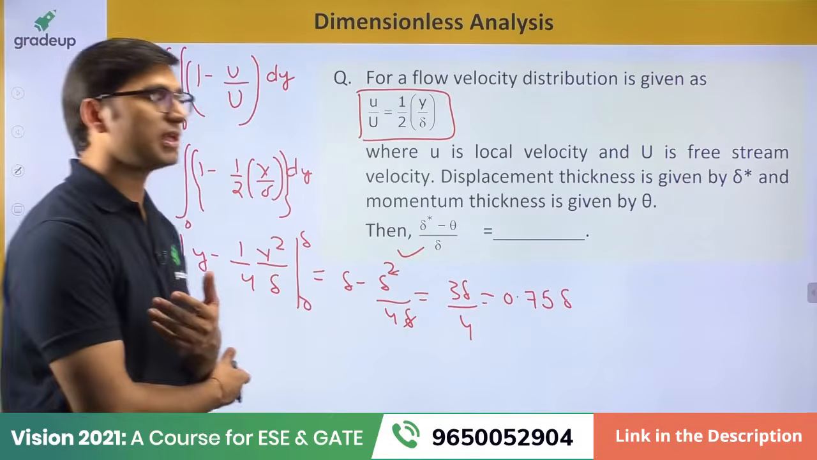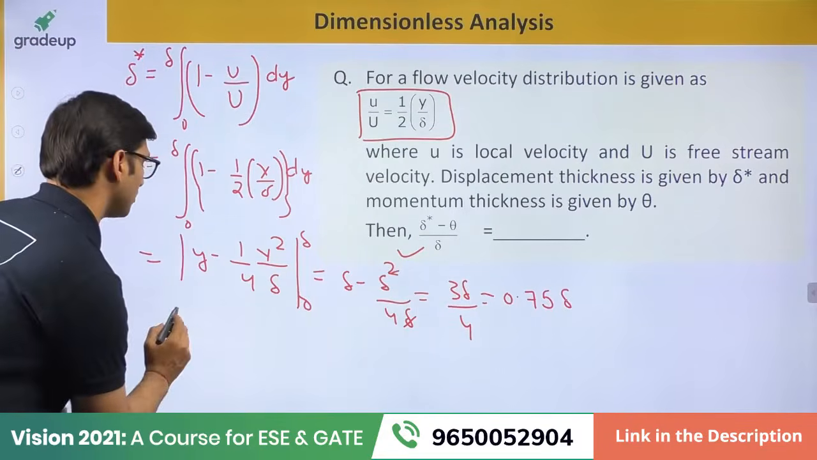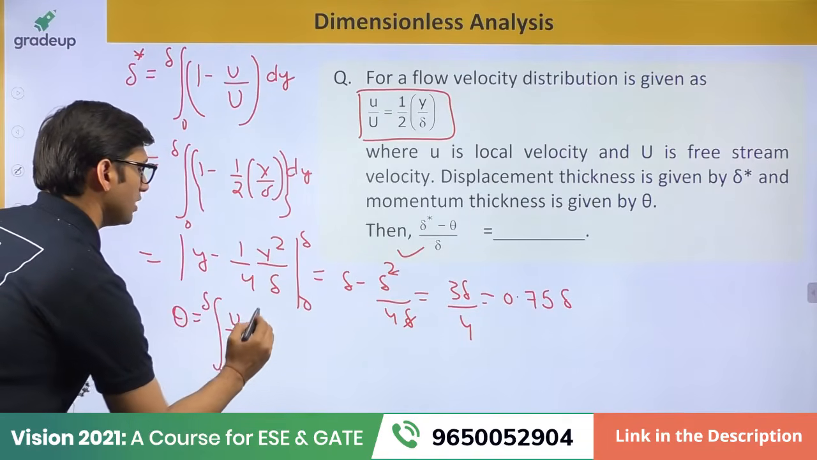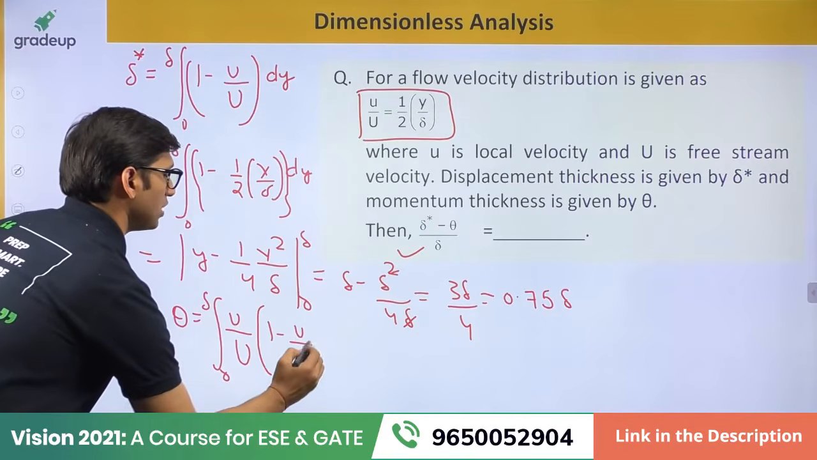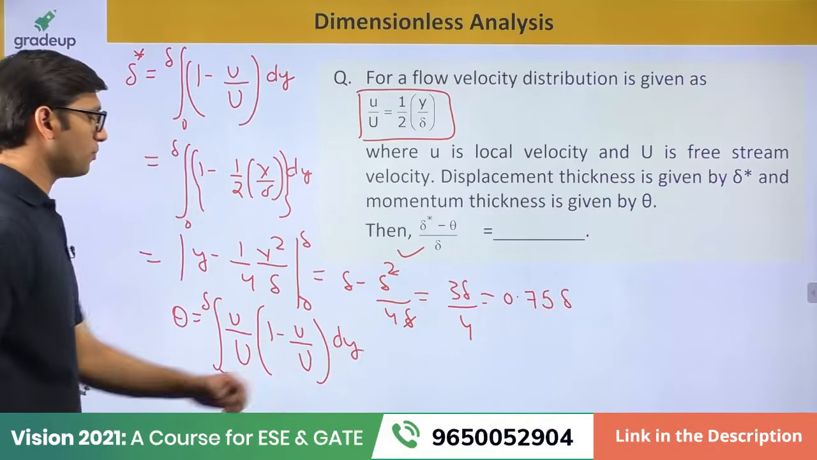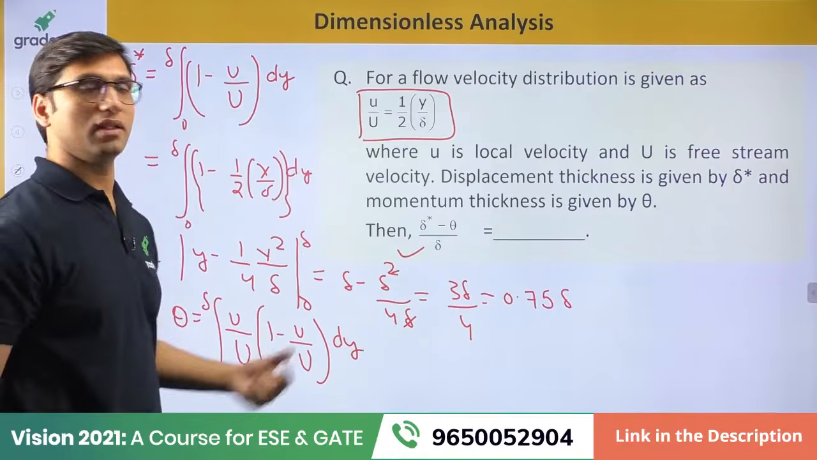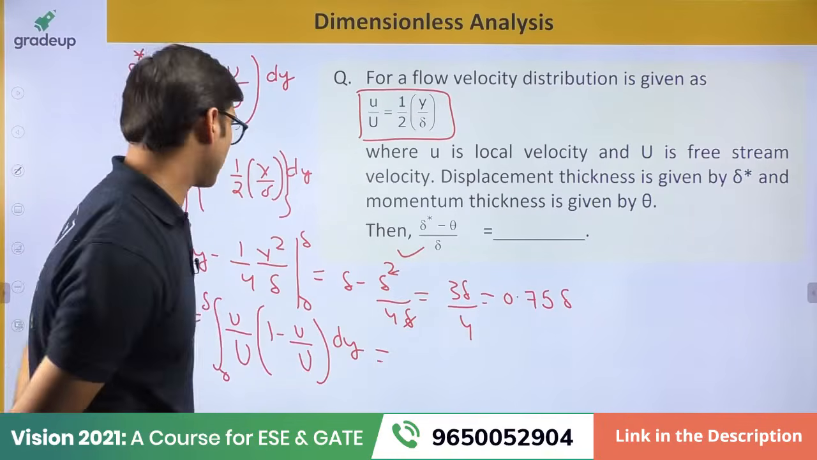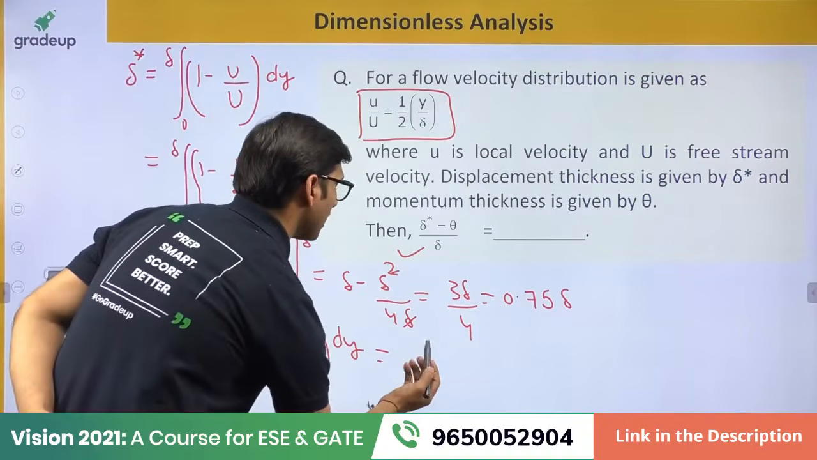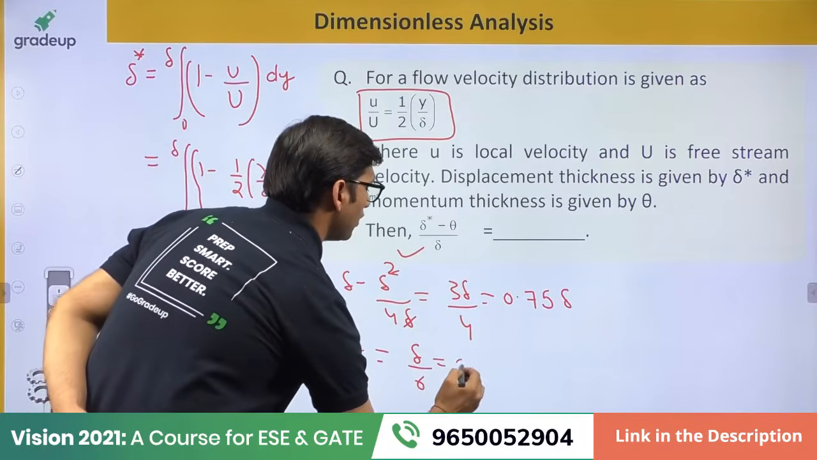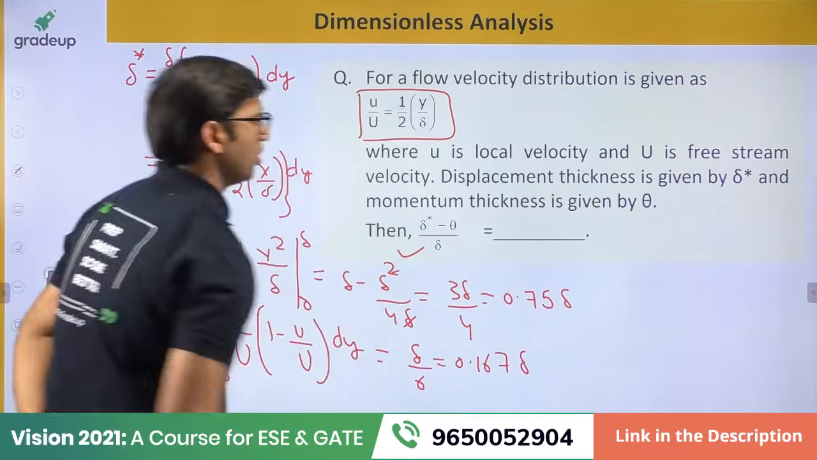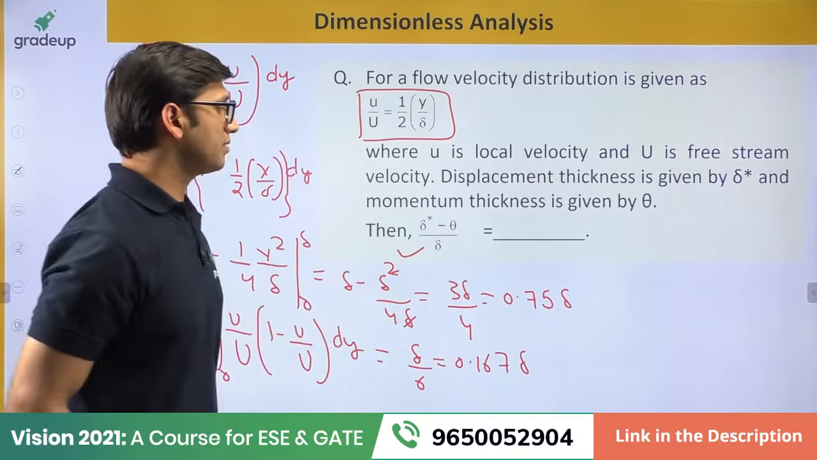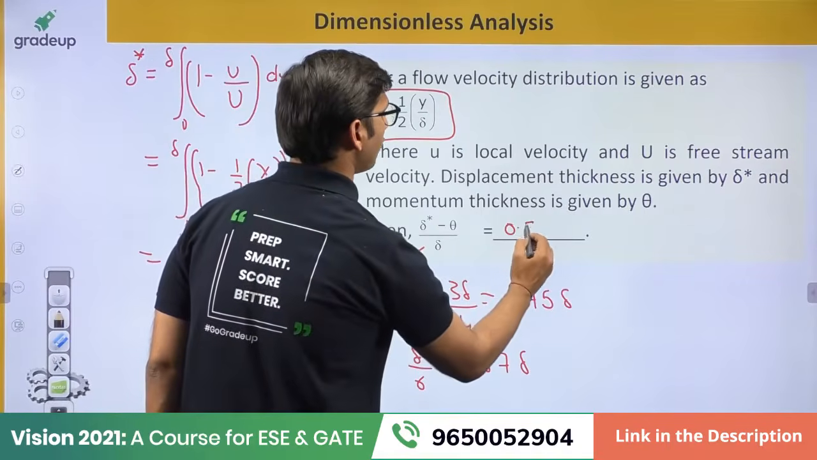Now let's come to momentum thickness. How are you going to find it? Momentum thickness is equal to the integral from 0 to delta of u over free stream velocity times 1 minus u over free stream velocity, dy. If you put the values of the velocity profile in this equation and solve it, I hope some of the students must have solved it, it comes out to be delta by 6, that is 0.167 of delta. If you put the values of displacement thickness, momentum thickness and boundary layer thickness in this equation, you will get 0.583.